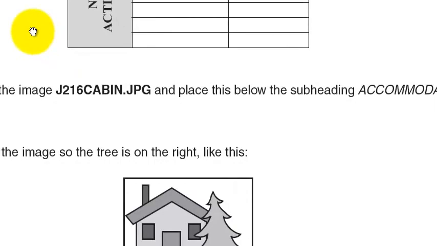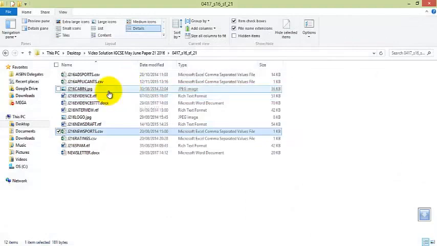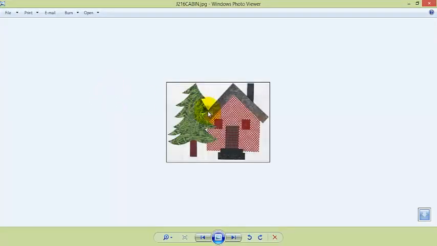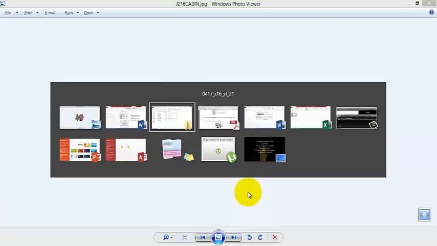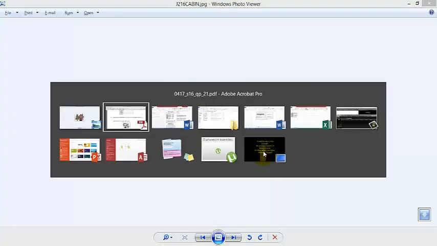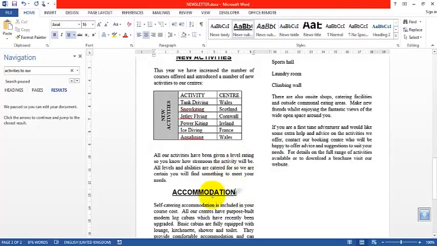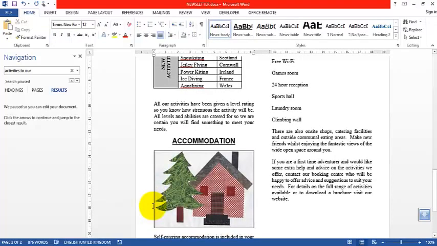Import the image J216 cabin.jpg and place this below the subheading accommodation. Okay, J216 cabin. Okay, Control C and Control V. Where are we pasting it? And place this below the subheading accommodation. Okay, accommodation is here. Okay, it's pasted.